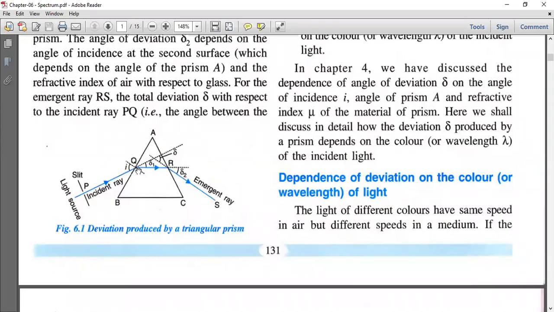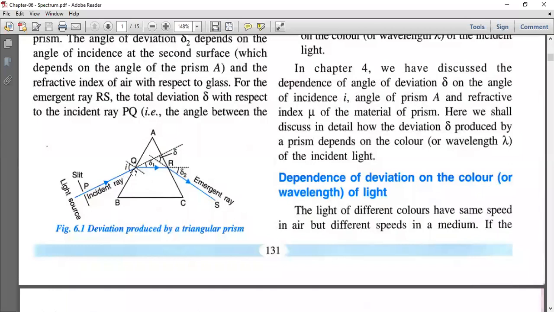Then again the ray travels in the prism. Again there is a difference between the medium. The medium in which it is traveling is denser medium, and after this it goes to rarer medium. So it should bend away from the normal because the ray is traveling from denser to rarer medium. Here you can see two deviations produced.